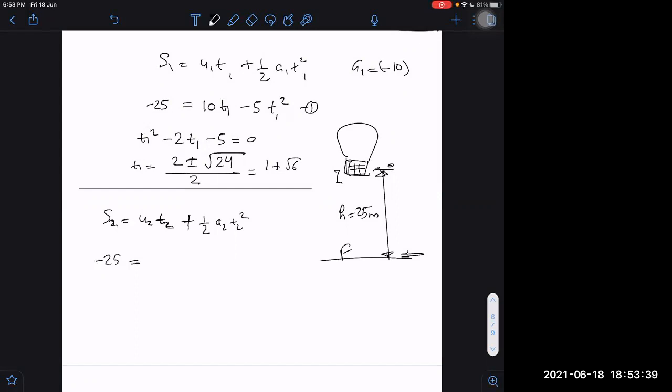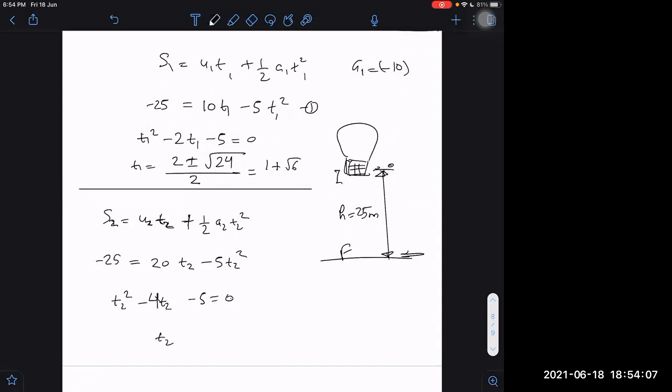U2 was 20, so 20 into T2, minus 5 into T2 square. Then we get T2 square, minus, this time we are getting 4T2 minus 5 is equal to 0.